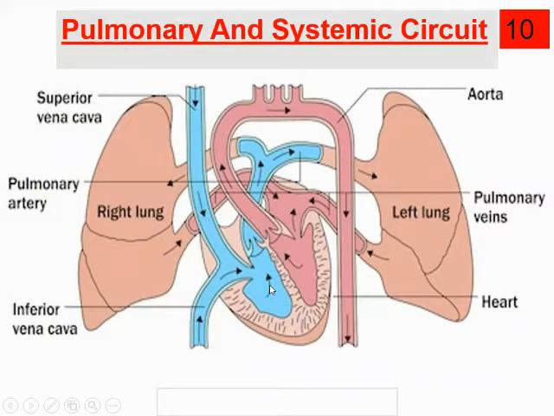Again the cycle starts, the pulmonary circuit will start again. Okay, beta, so this cycle is going on every time. That's why it is called circulation, and this is the systemic circuit.